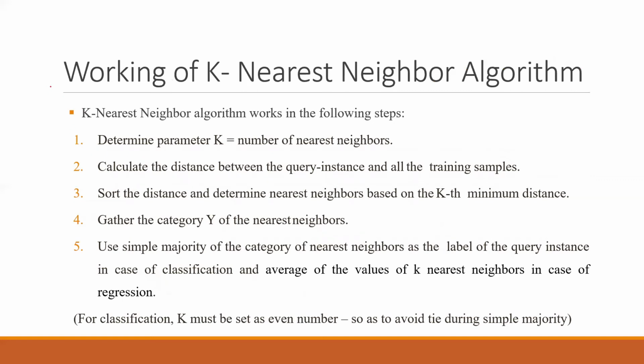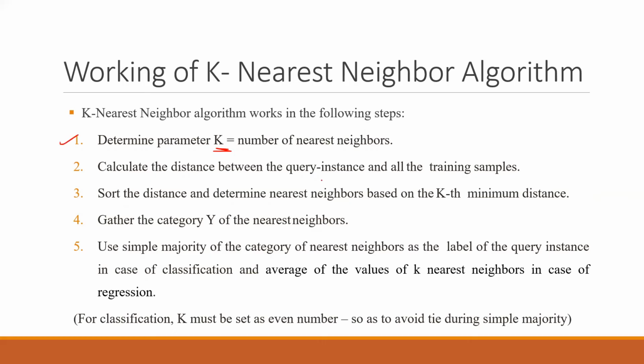So now how does this work? First of all, you have to decide what the value of k is. K is the number of nearest neighbors, so you have to determine the parameter k, and this k can be decided on various factors and techniques, so we will look into that later on. But for now, the first point is that we should know the value of k.